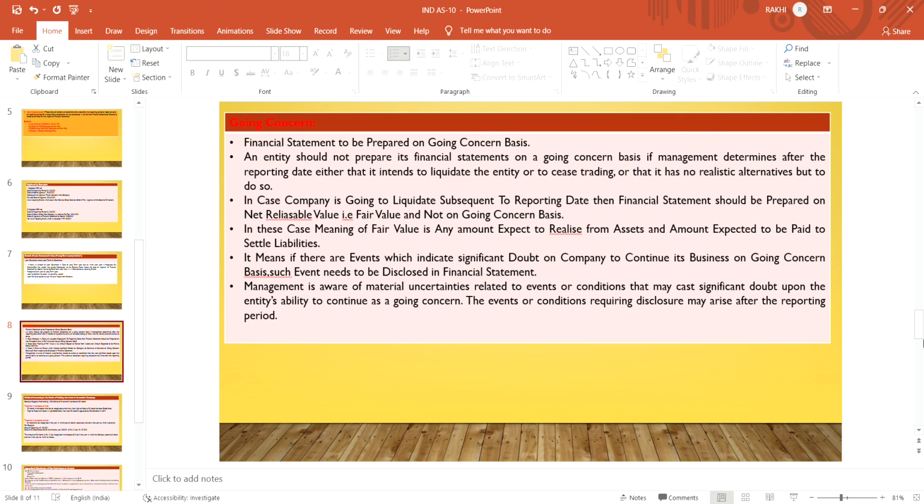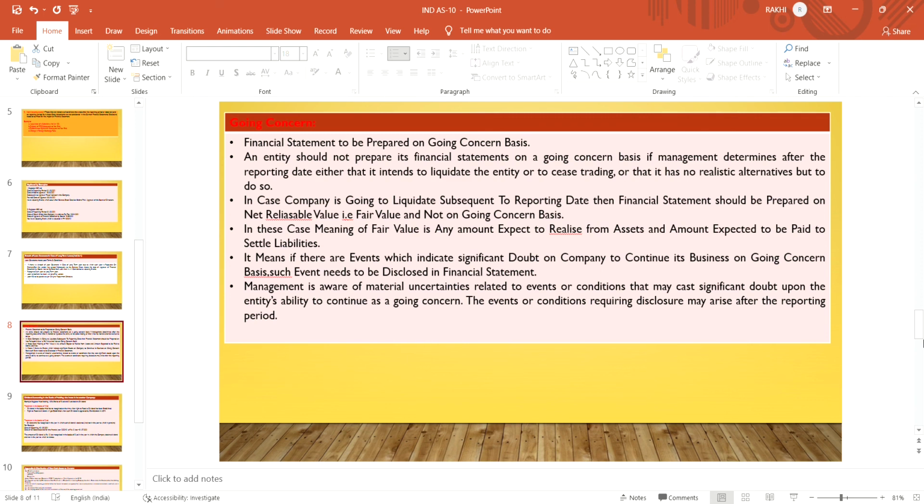Going concern is what? That the company will run or not. It will be decided on the reporting date whether the company is able to run in future or not. The financial statement of the company prepared on 31st March is on a going concern basis or not. An entity should not prepare its financial statement on a going concern basis if the management determines after the reporting date either